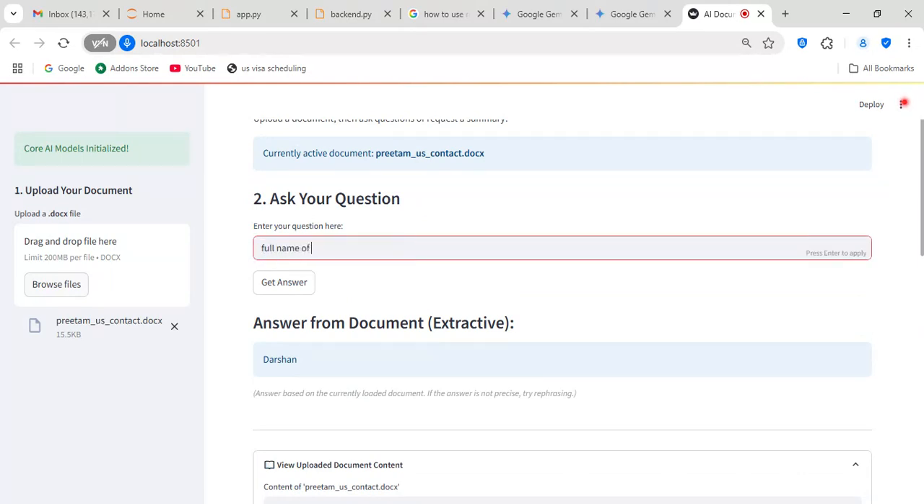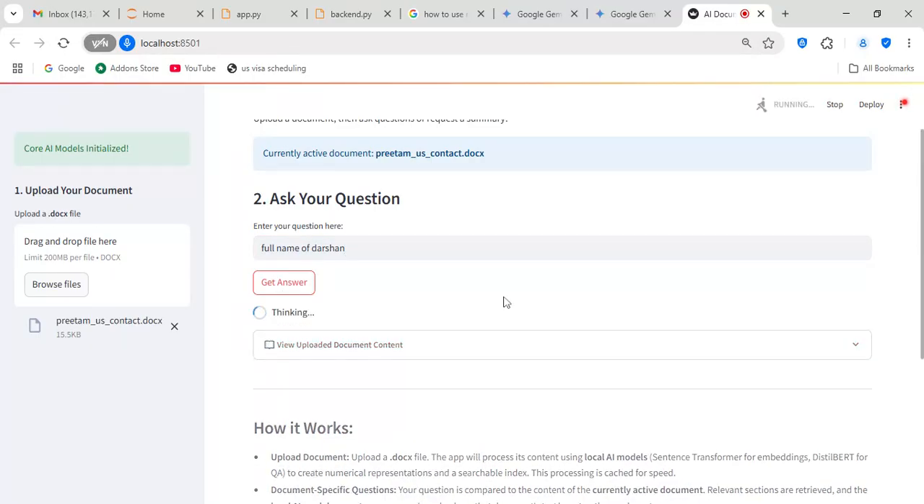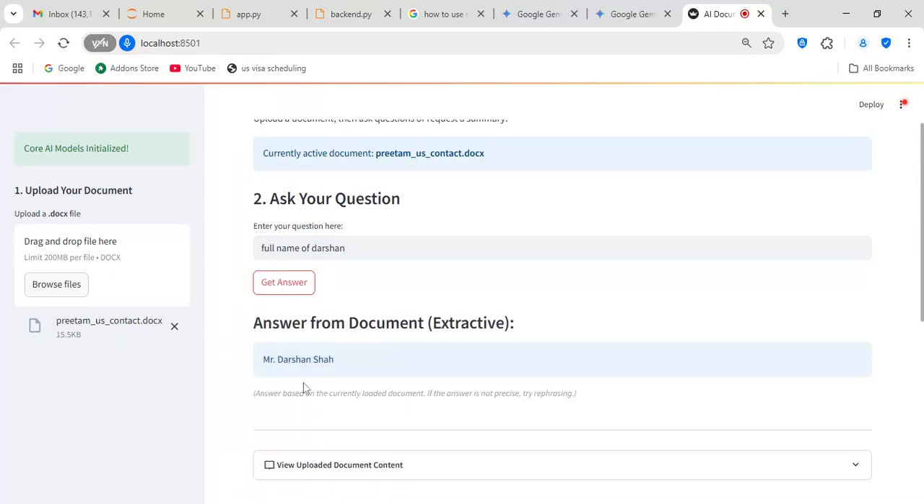Full name of Darshan. Mr. Darshan Shah, which is right, and I'm going to try a third document to see whether we are able to understand it.